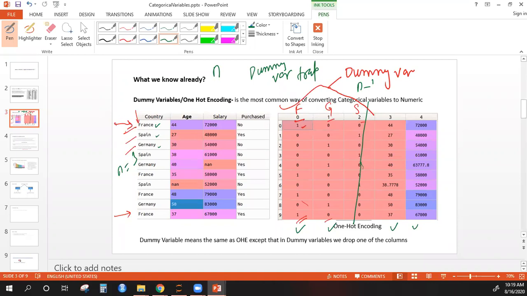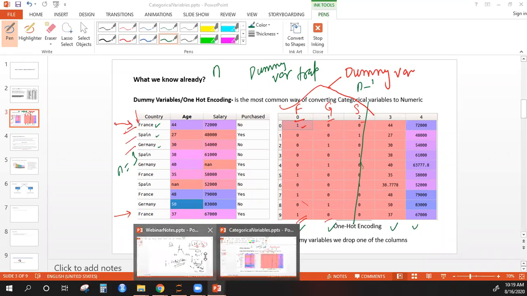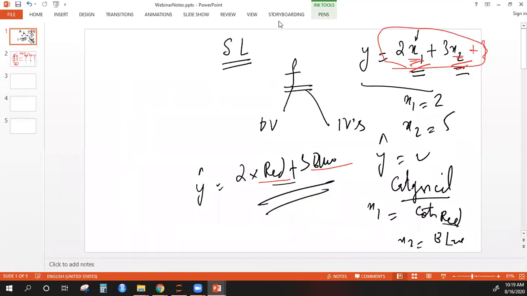What is a parametric model? Linear regression, logistic regression, KNN, these are all parametric models. Models which have an equation. Now these models have valid equations. They have a proper format that they follow.